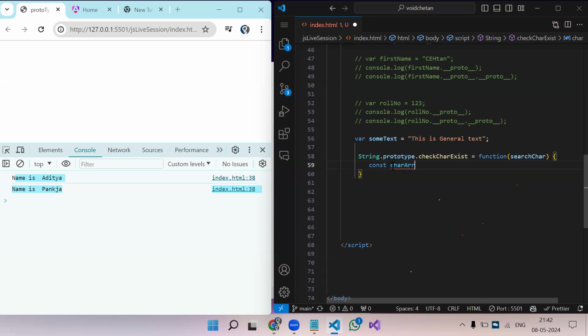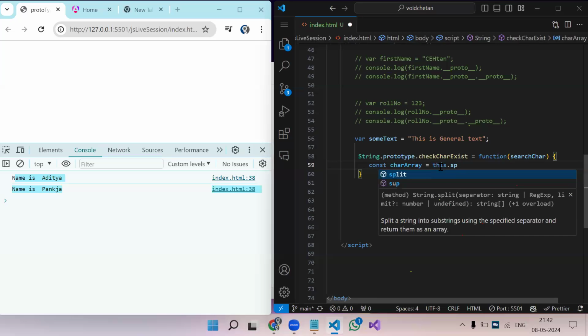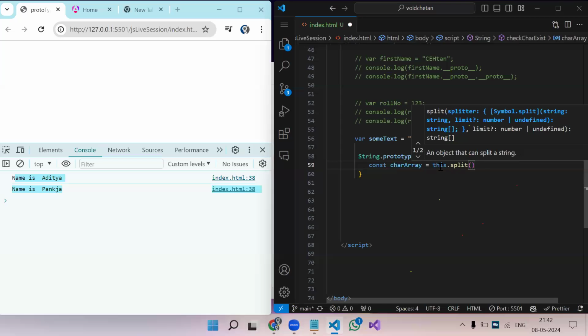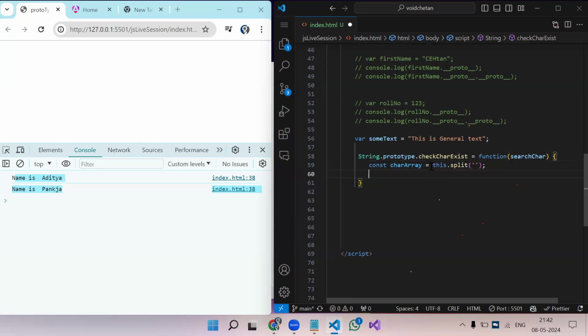In this variable, whatever value we get, we will convert it into an array of characters. So this dot split, and we split it by empty value. This split will create an array of characters of this particular sentence.